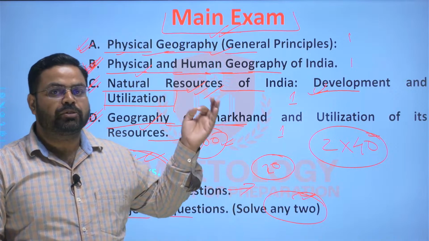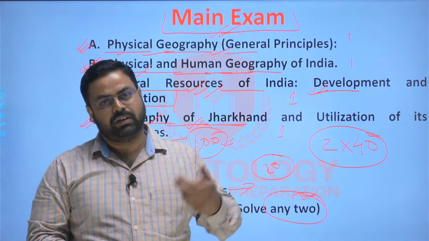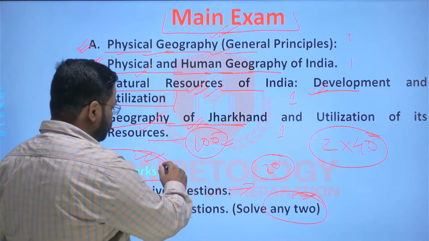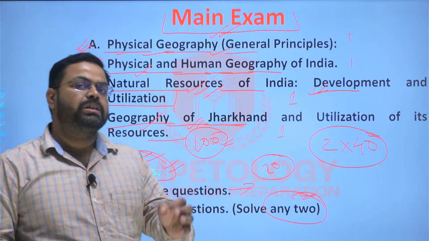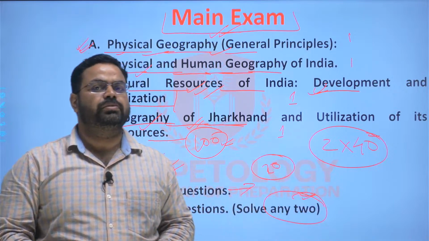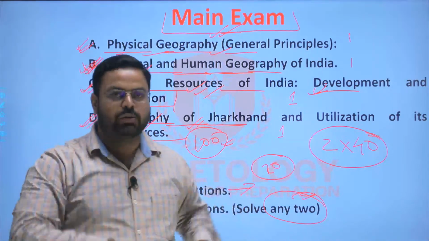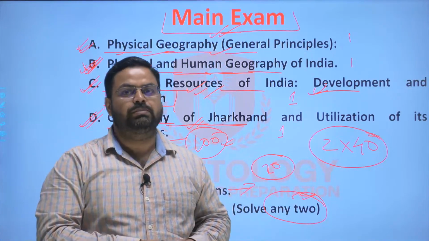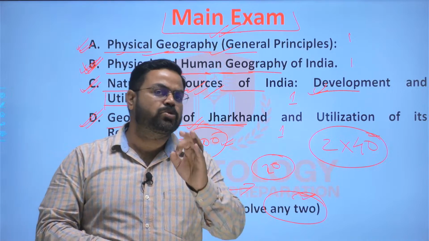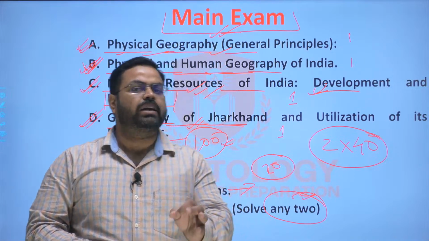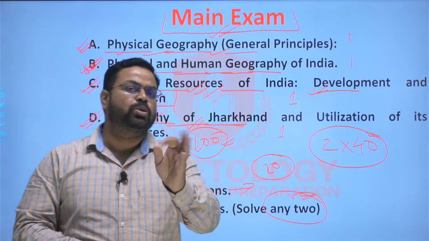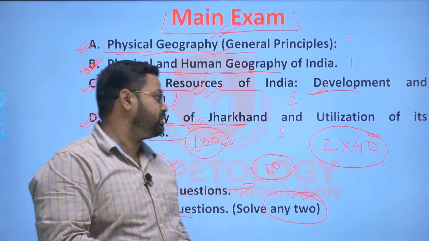So if you make his work easy, he will reward you with the marks. So that should be the approach. You should make diagrams in each and every answer, whether it is of geography or of history. In history, just make flow charts. In polity, if possible, make flow charts, cyclic diagrams. So such kind of things should be utilized while writing the answer, right? This is the best approach to score good marks in the examinations, right?